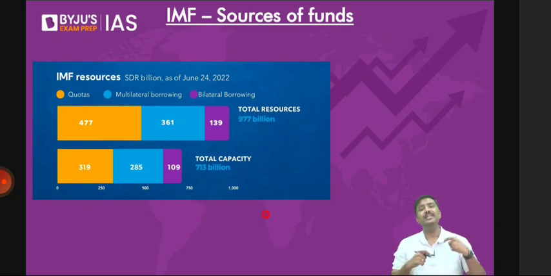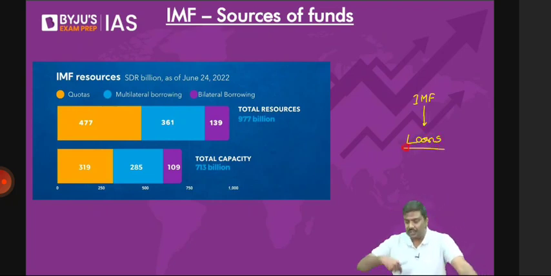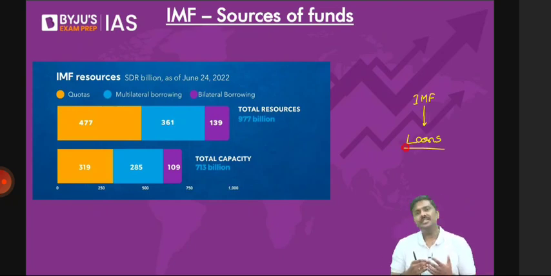Now, all of you know this. The IMF will give loans to member countries. Anybody has a problem with this? The International Monetary Fund will provide loans to member countries. Any problem with this argument? Of course, yes. The question is, the IMF is not a commercial entity. Then from where does the IMF get the money from? I hope you understand my contention here.